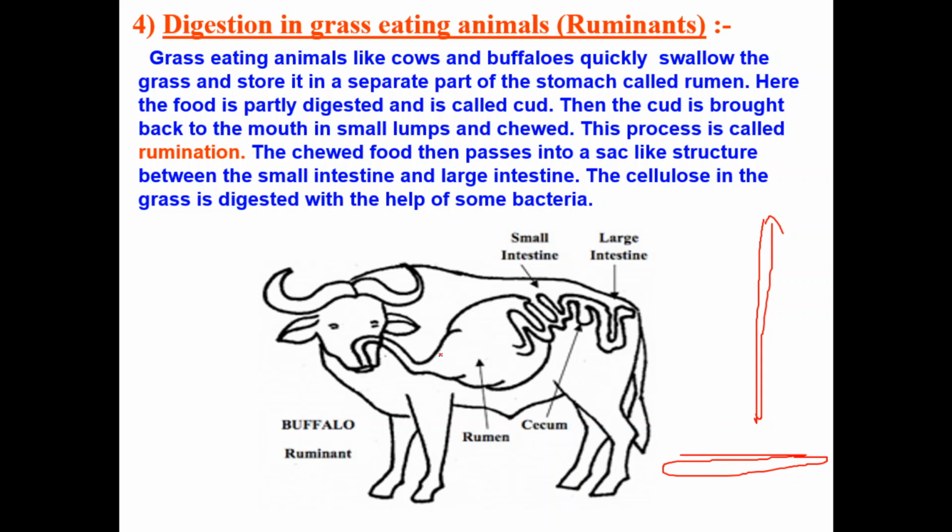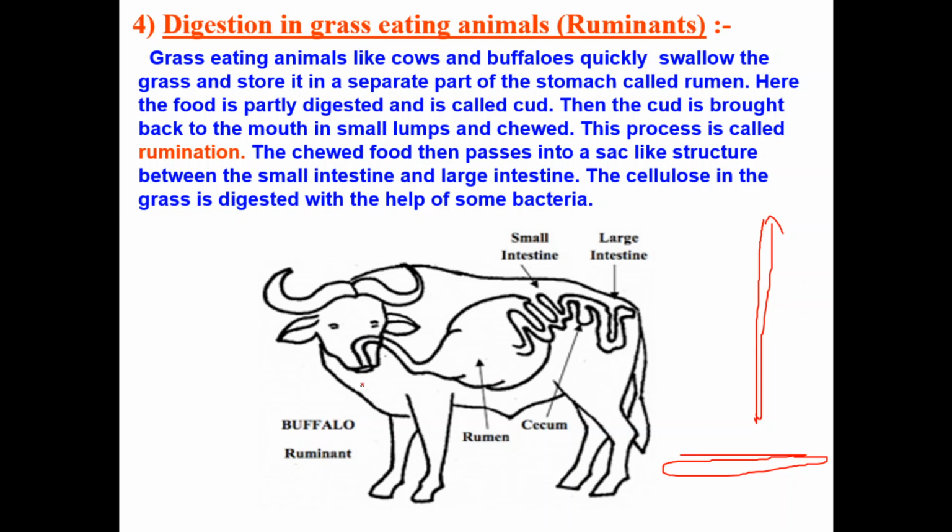You must have observed such kind of habit in cows or ox or buffaloes, anything. So how does digestion exactly happen in the body of ruminants? That is nothing but our cow. See, with the help of the cow, what they will do, cow takes food. Have you ever seen the cow eating grass? Yes, they eat food very fast.